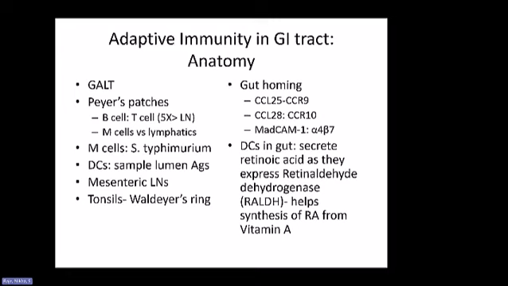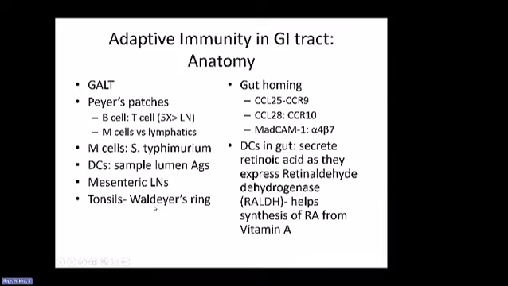Now, some of these, we'll talk about in a minute, for the IgA, how it's produced. But all right, so Peyer's patches, and then we talk about these specialized cells called M cells. So what are these M cells? These are microfold cells. M stands for microfold, and they are present at the dome of the folds of the intestinal tract. So we'll come back to that and look at what they look like.